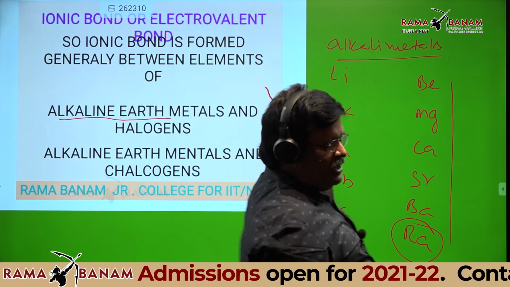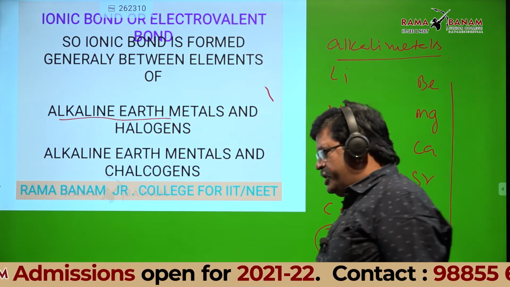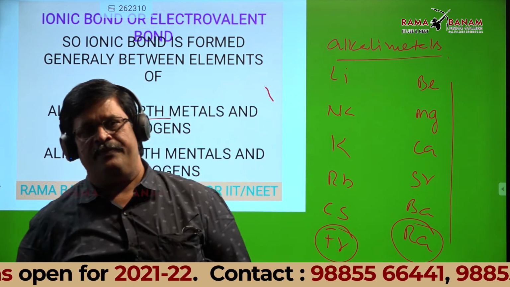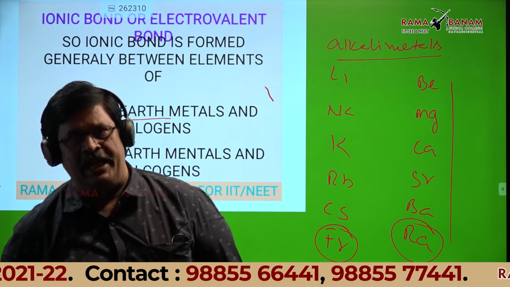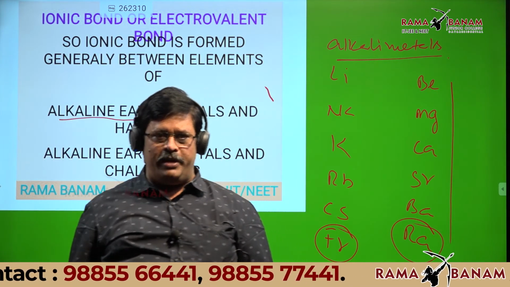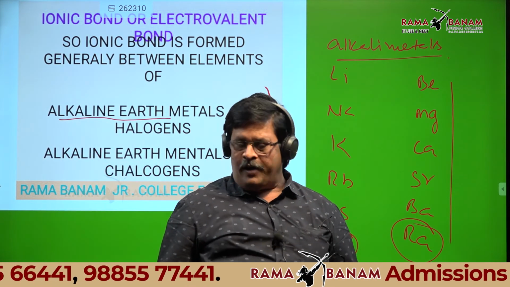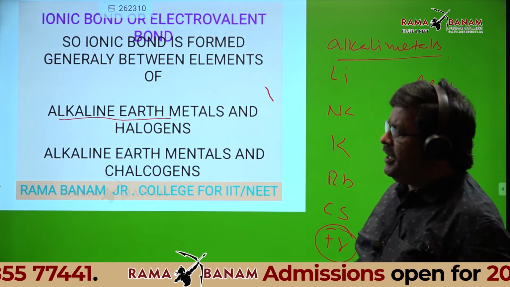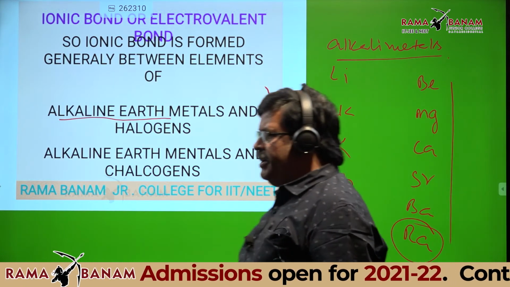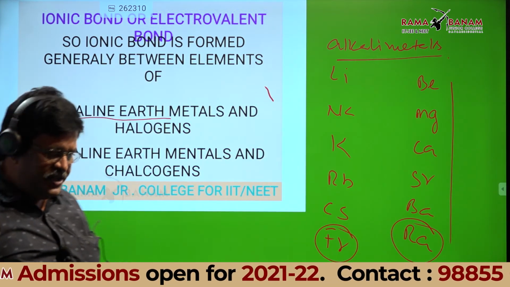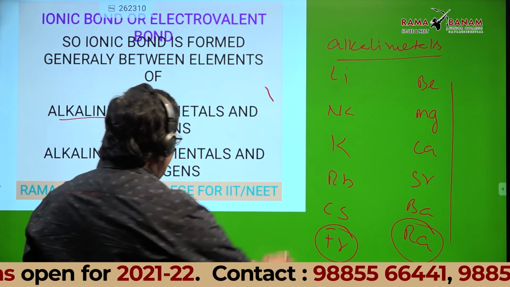Right. Alkali metals, one more time: lithium, sodium, potassium, rubidium, cesium. Alkaline earth metals: beryllium, magnesium, calcium, strontium, barium, radium. Francium is radioactive in alkali metals. Radium is radioactive in alkaline earth metals. Is it okay, students?